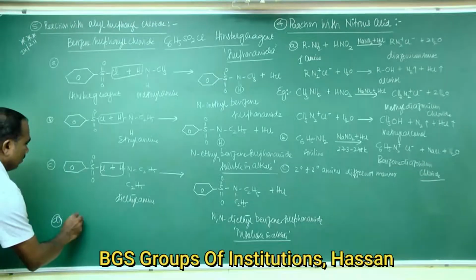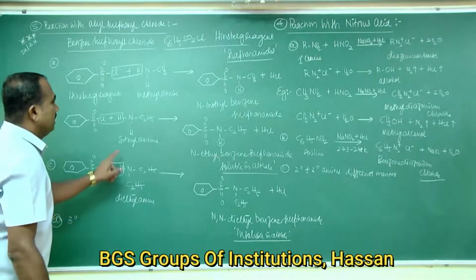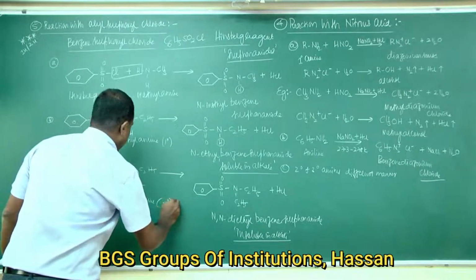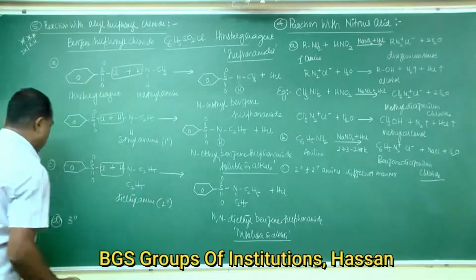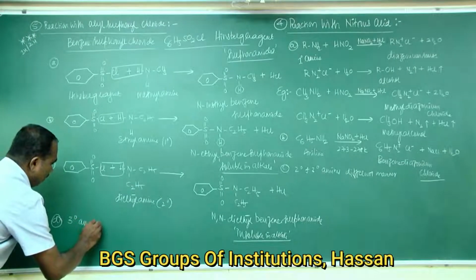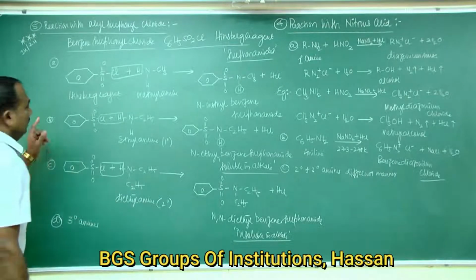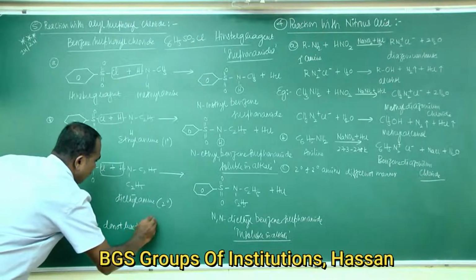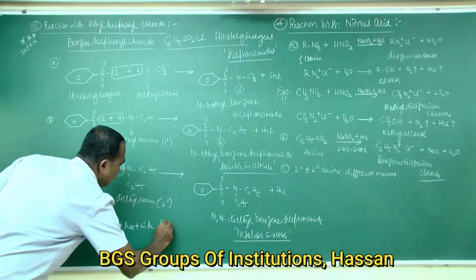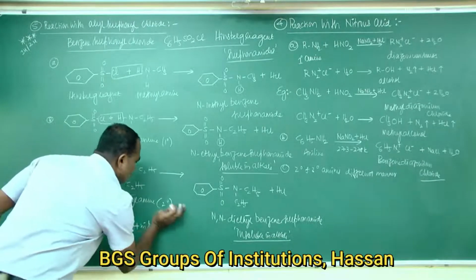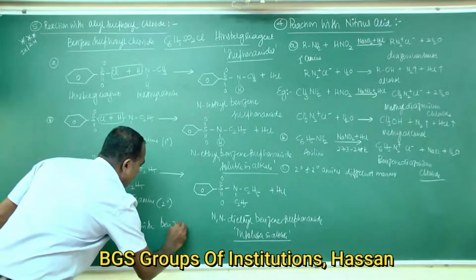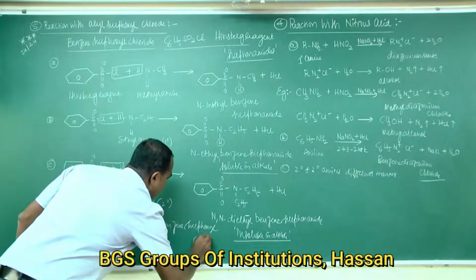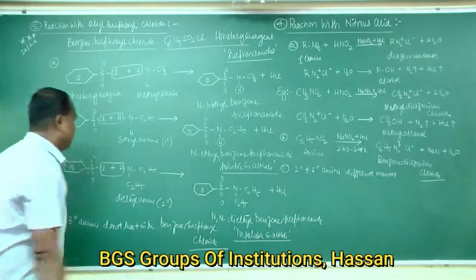Okay, next, tertiary amines. This is secondary amine, this is primary amine, that is 1 degree, this is 2 degree. The third one is tertiary amines, which do not react with benzene sulfonyl chloride.